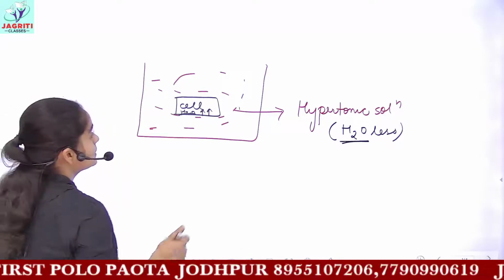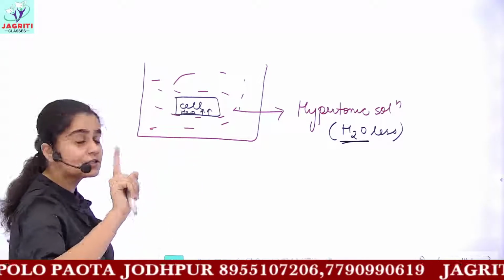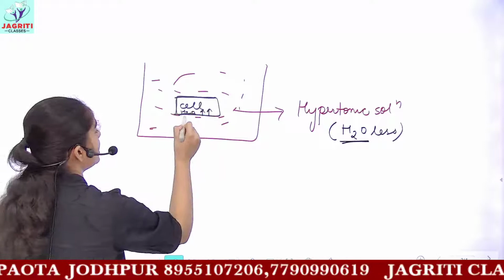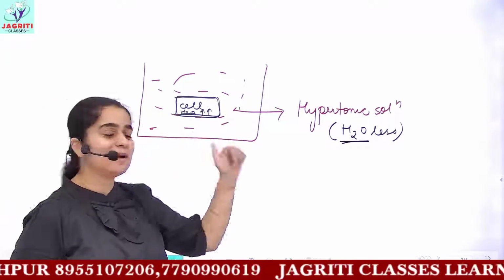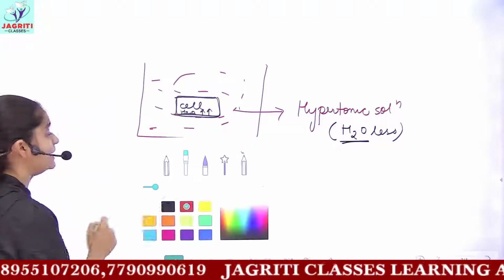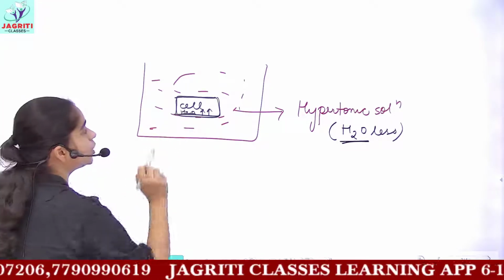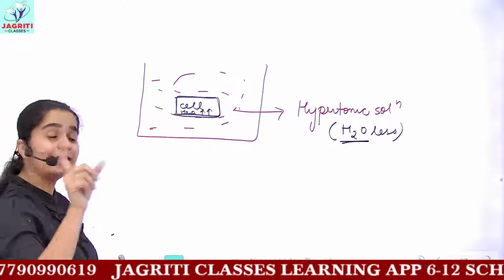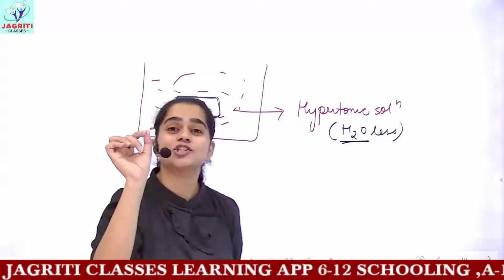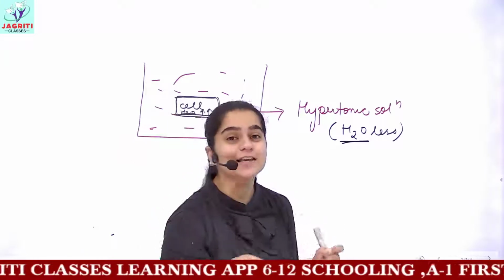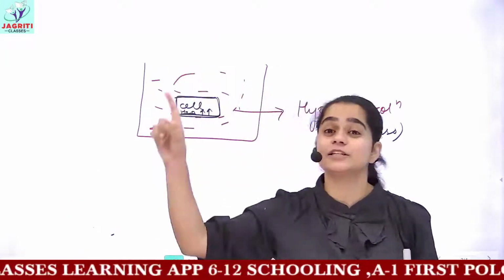Because in osmosis we should have a semi-permeable membrane, the plasma membrane of this cell would behave as semi-permeable. These water molecules have a higher concentration inside the cell. I am talking about the concentration of water, not the overall concentration of the solution.